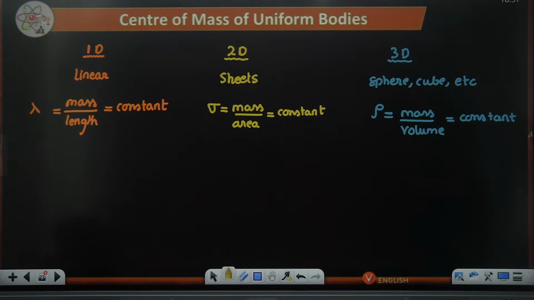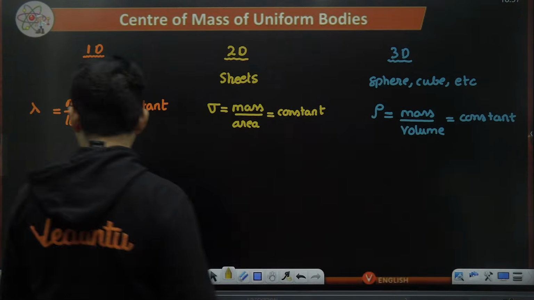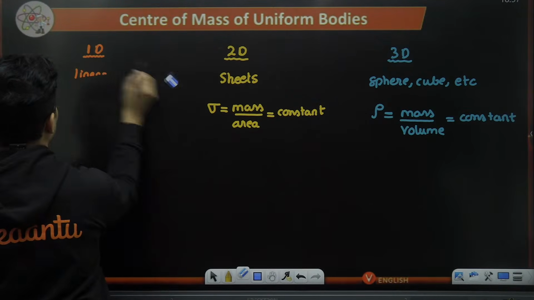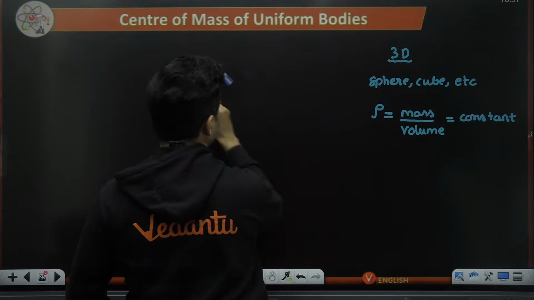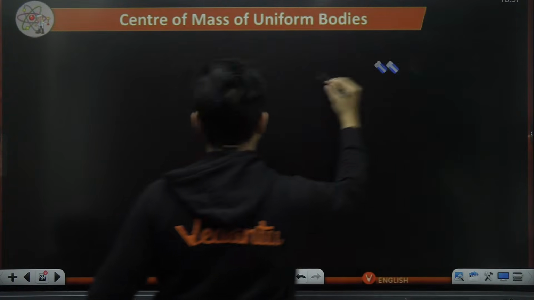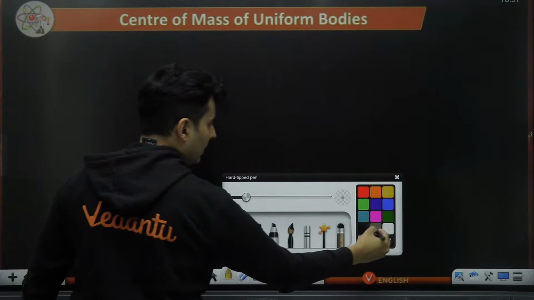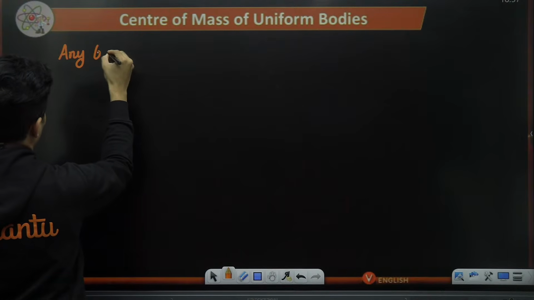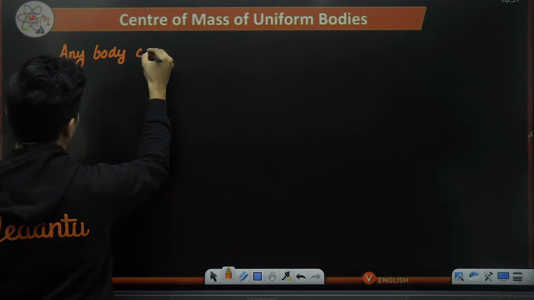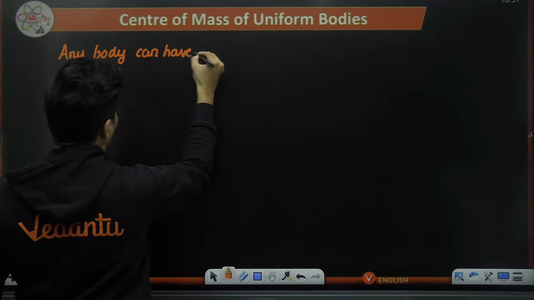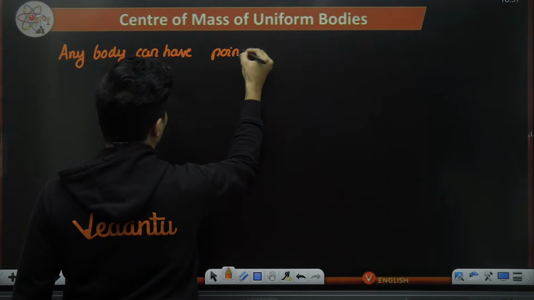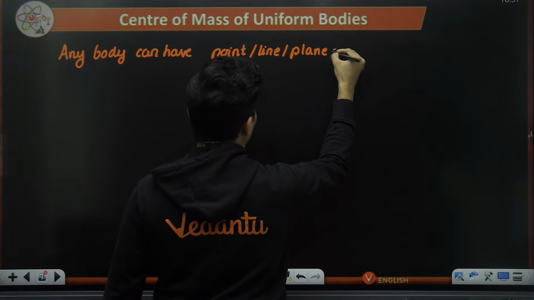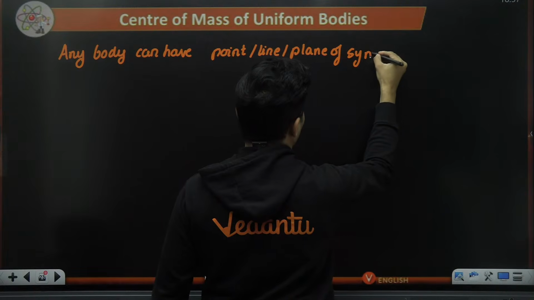So this is very, very important: a three-dimensional body, or a two-dimensional body, any one-dimensional, two-dimensional, or three-dimensional body, can have a point or line or plane of symmetry.